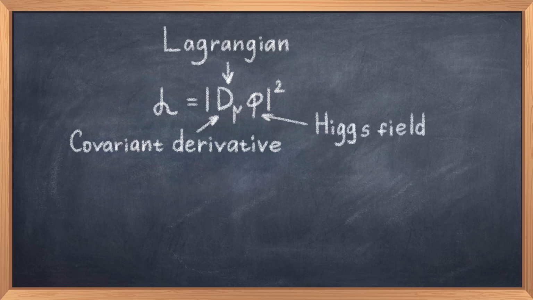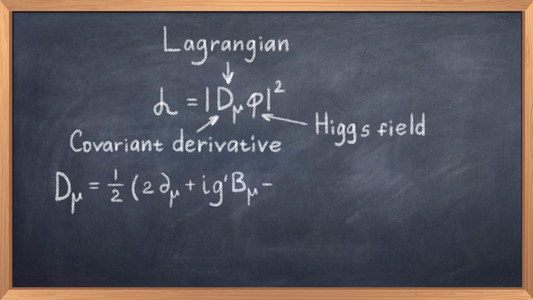This term can be written as D_mu is equal to a half, and in parentheses, 2 partial_mu plus i g' B_mu plus i g sigma_i W_i_mu. Here we just focus on the 2 last terms.